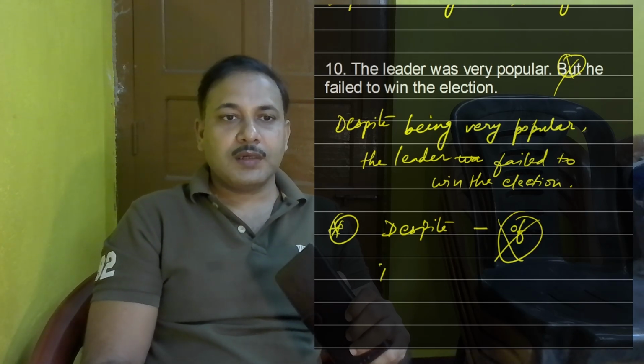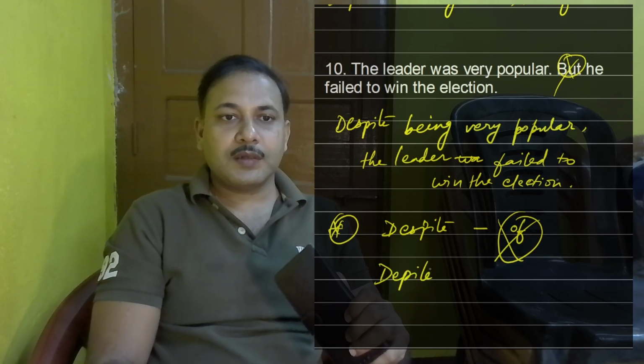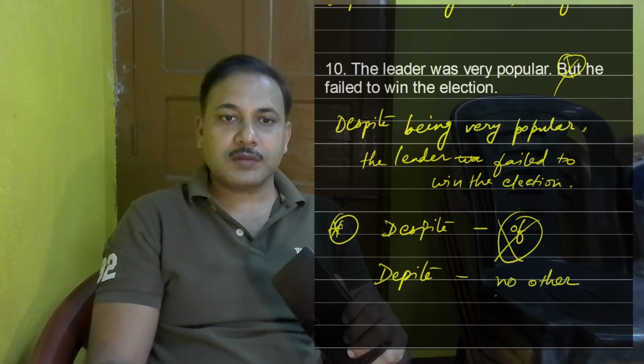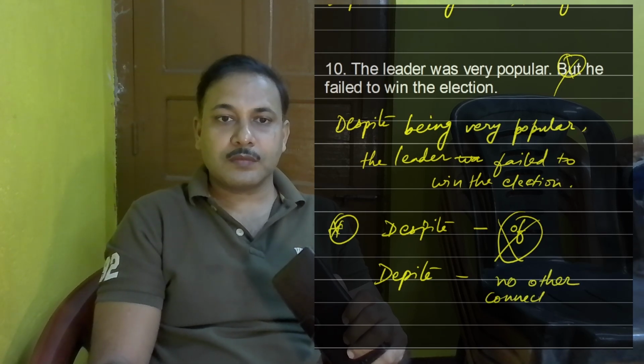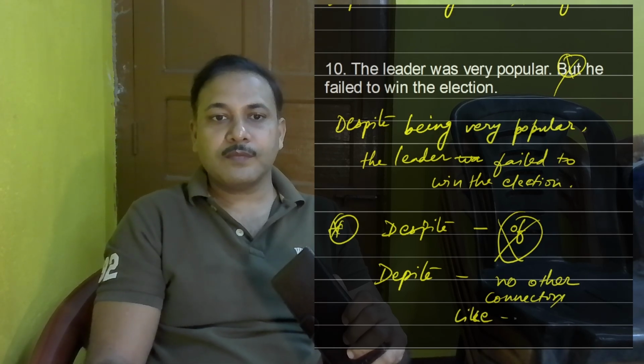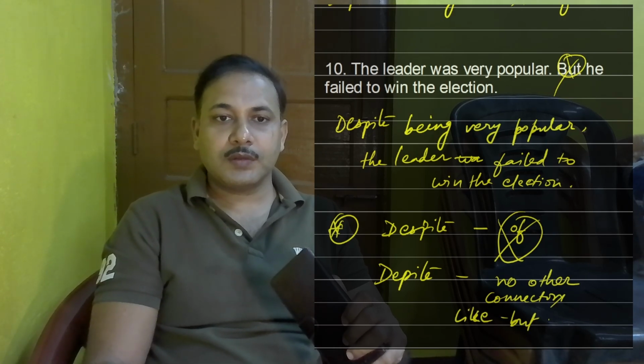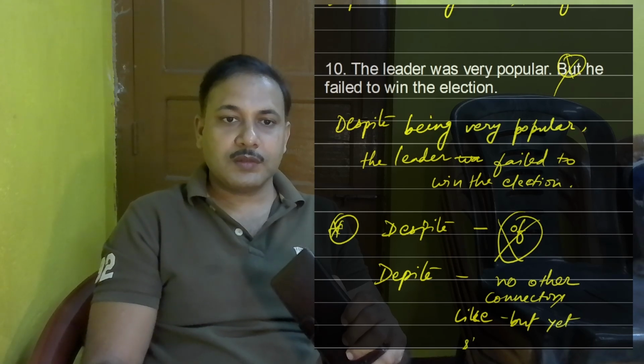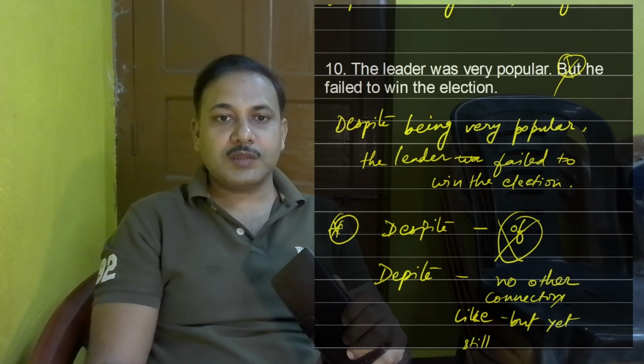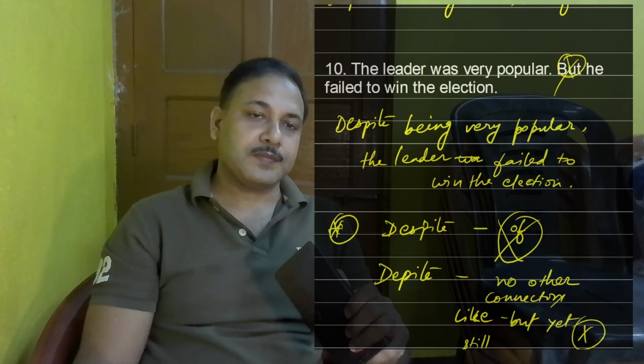And despite, no other connectors like but, yet, still. So these things will not be used.